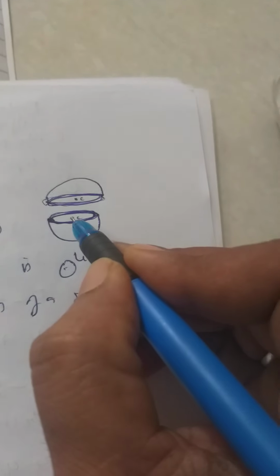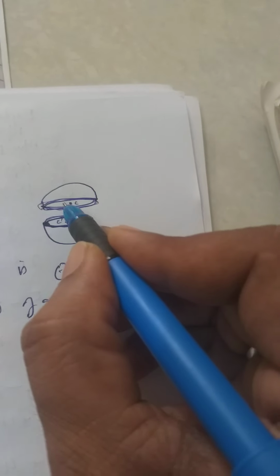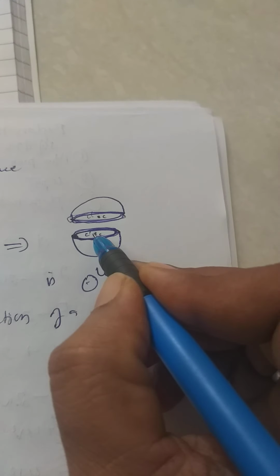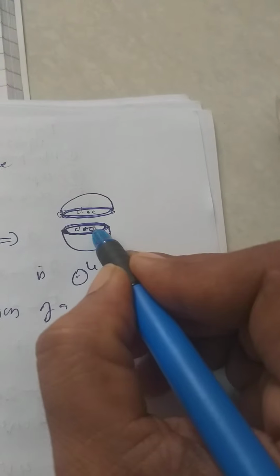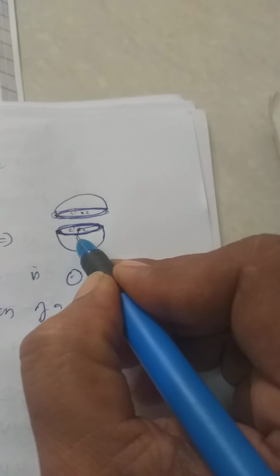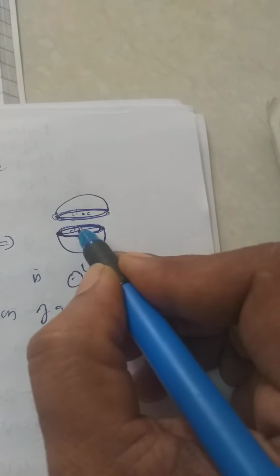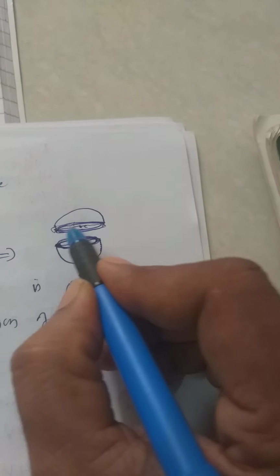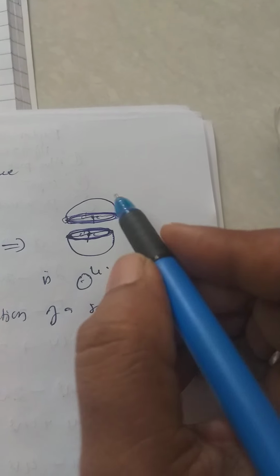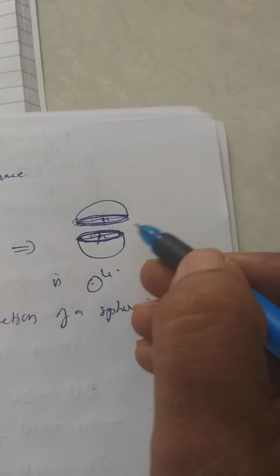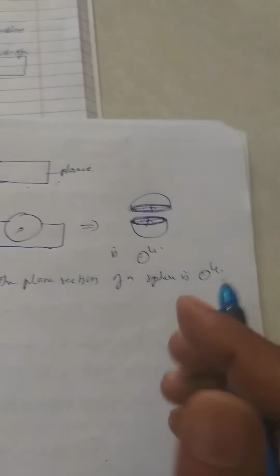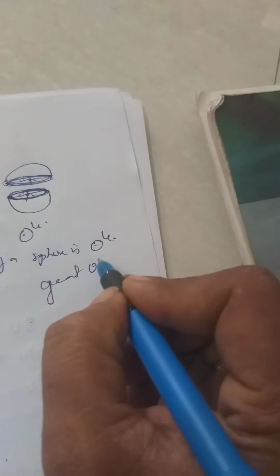Here, the center of the circle is equal to the center of the sphere, and the radius of the sphere is equal to the radius of the circle if the plane intersects the sphere at the center. Now this circle is called a great circle.